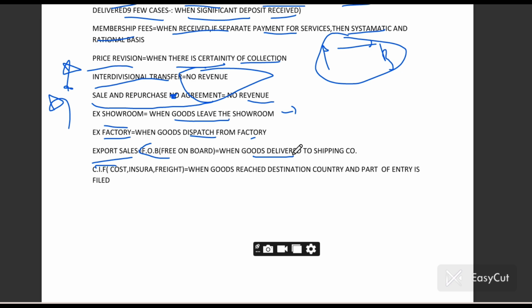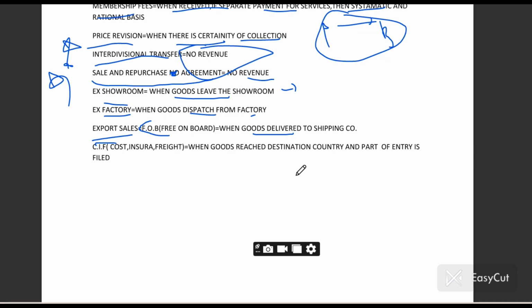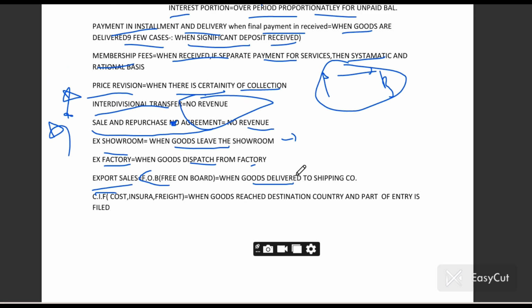If cost, insurance or freight charges are included, then when goods reach the destination country, it means the seller company gave goods to the shipping company, and then the shipping company gave goods to the buyer. Once the entry is filed, and all insurance and freight payment has been done, on that day the seller will recognize the revenue.